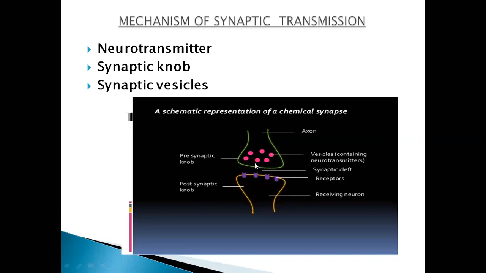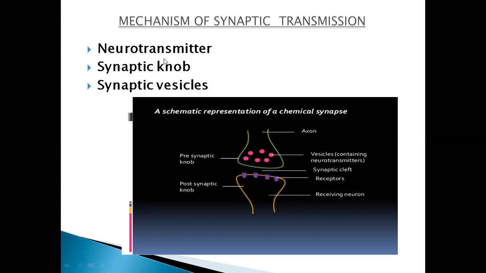Now you can see here the neurotransmitters. What are the neurotransmitters? The impulse moving in this axon takes place in the formation of a message which is transmitted across the synapse in the form of chemical messengers.